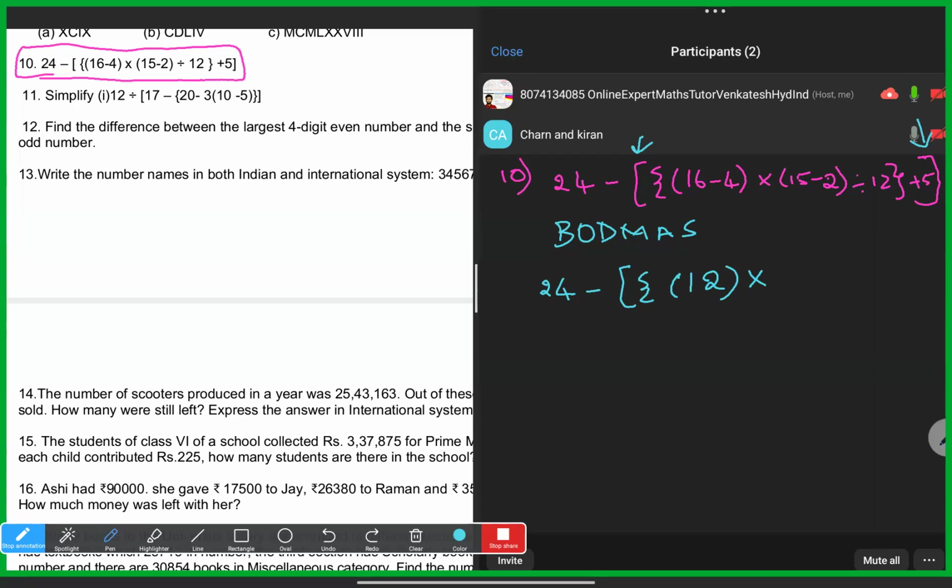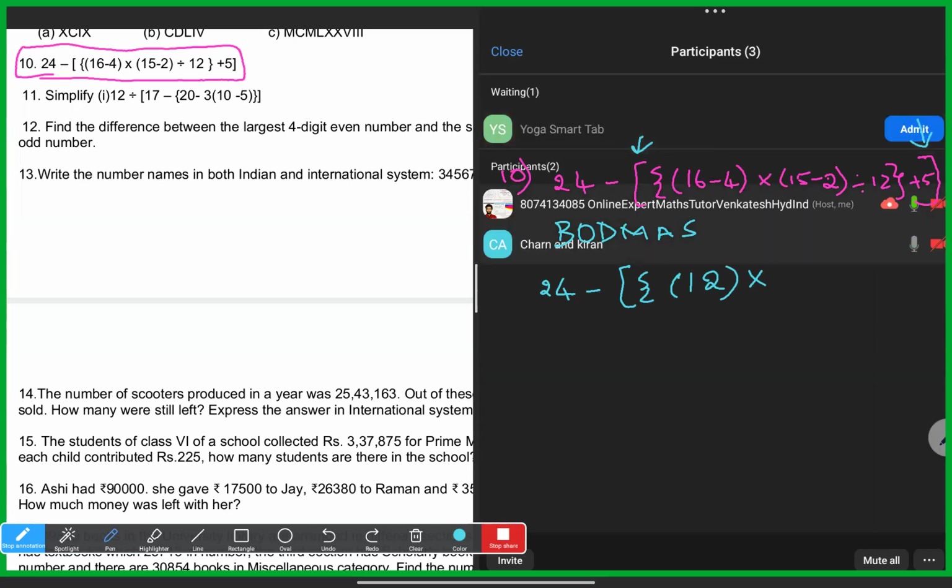15 minus 2, Kiran. Sir, why did you do a curve bracket? Because we are solving the brackets first, giving the first preference to brackets. If we get the answer, we have to put it in a curve bracket. So we get 15 minus 2 is 13.